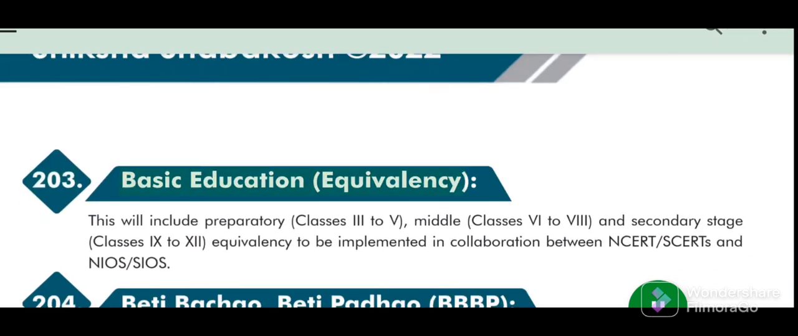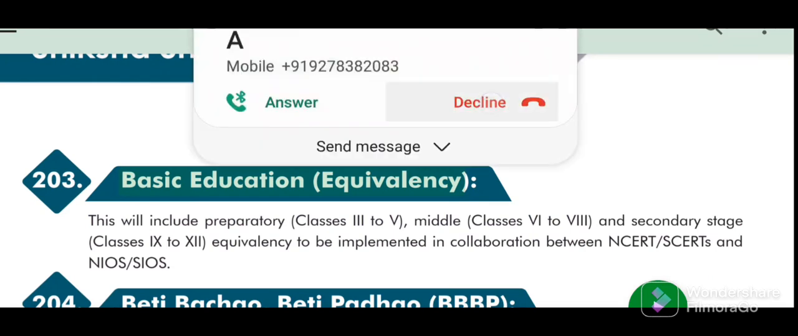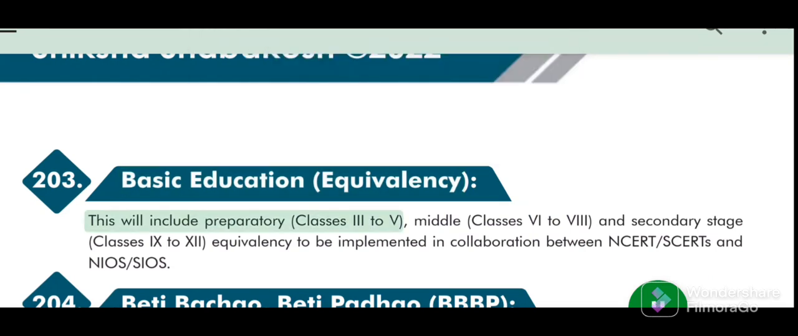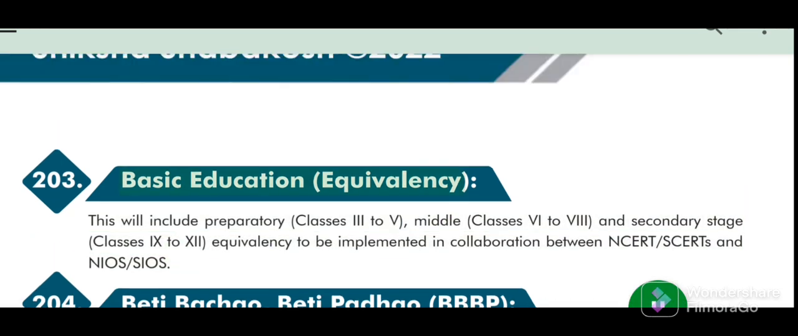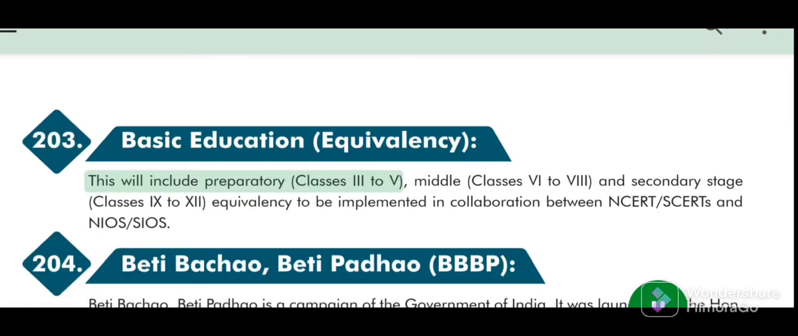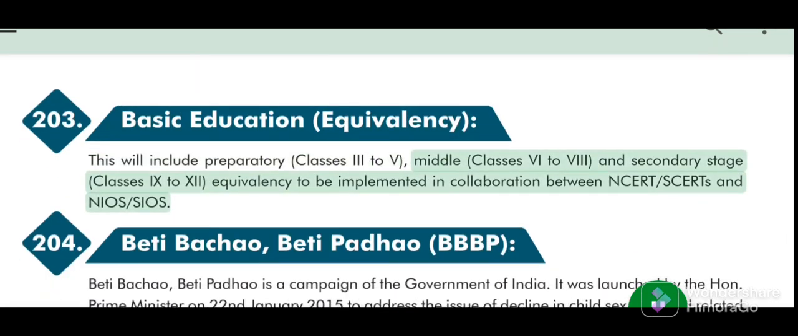203. Basic education equivalency. This will include basic education equivalency. This will include preparatory classes 3 to 5, middle classes 6 to 8, and secondary stage classes 9 to 12, equivalency to be implemented in collaboration between NCERT, SCERTs and NIOS, SIOS.